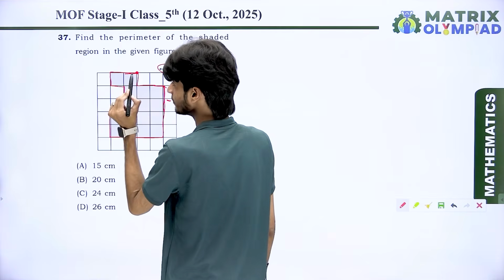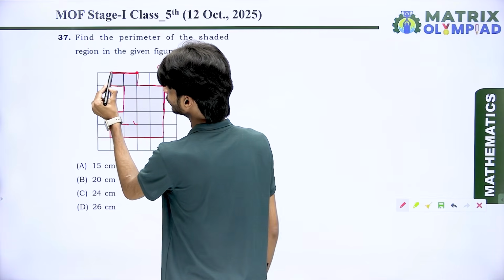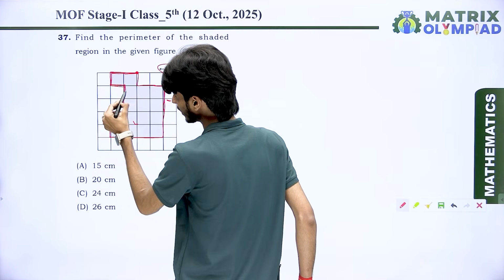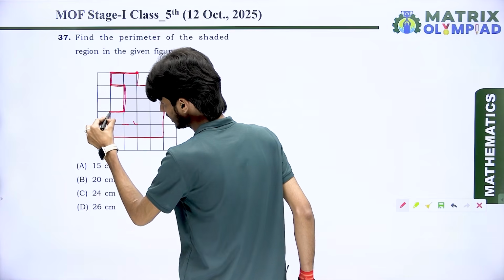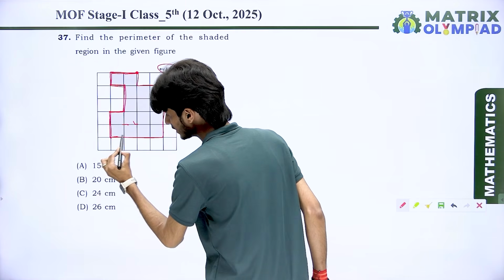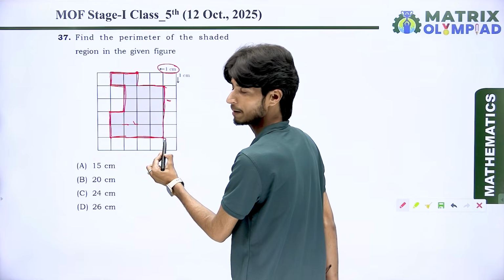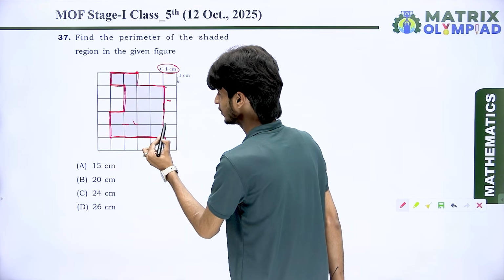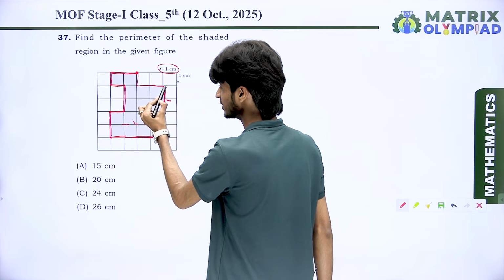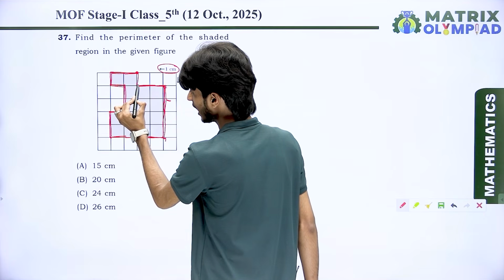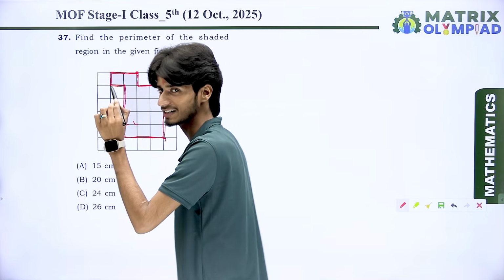So count with me. 1, 2, 3, 4, 5, 6, 7, 8, 9, 10, 11, 12, 13. Okay, remember carefully. 14, 15, 16, 17, 18, 19 and 20 at the end.